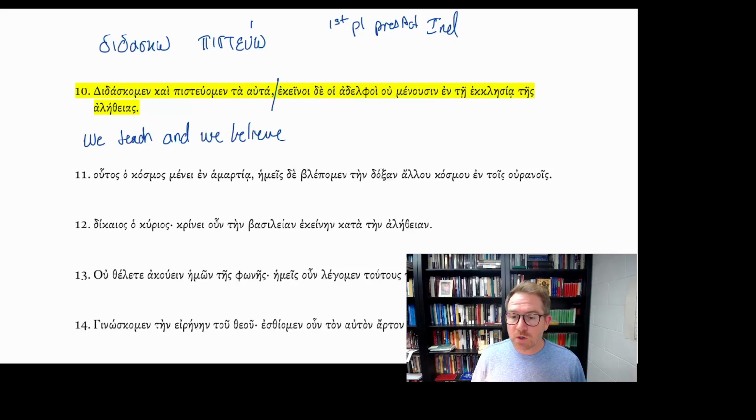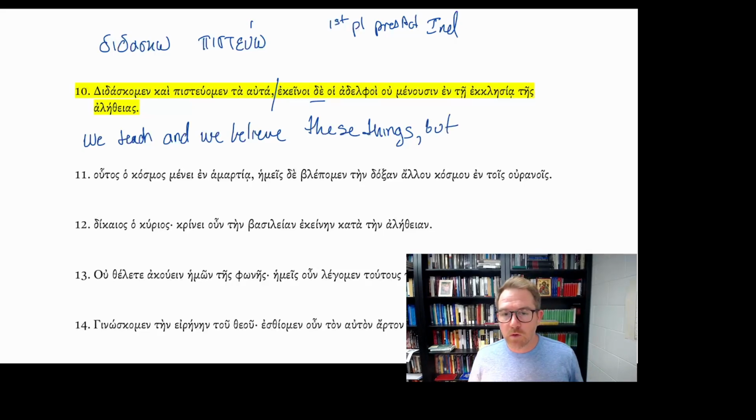Now, it could be the neuter accusative, or it could be the neuter nominative. Because our subject is the first person, we don't think that ta auta is going to be in the nominative, and we're looking for a direct object. What is it that we teach and believe? Ta auta, these, and because it's neuter, things. We believe these things. Postpositive particle de, but